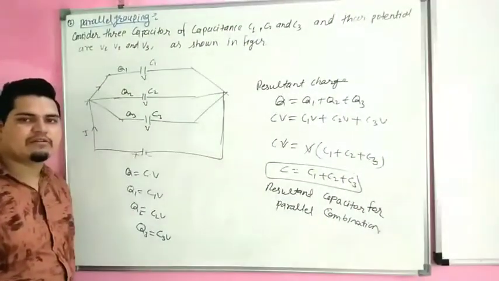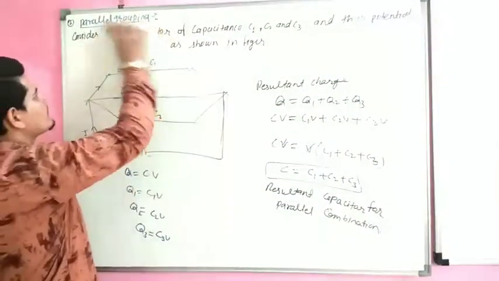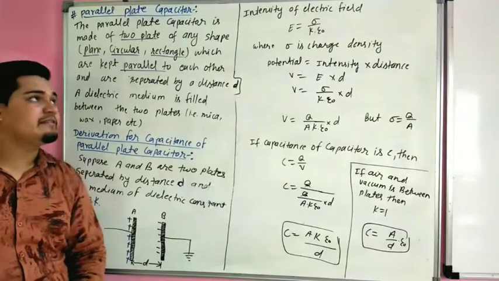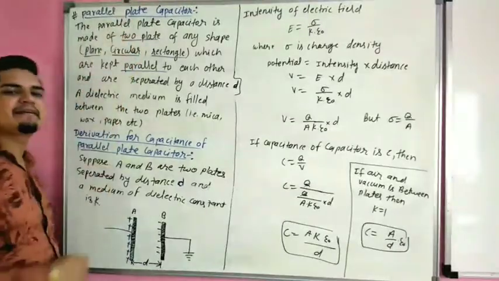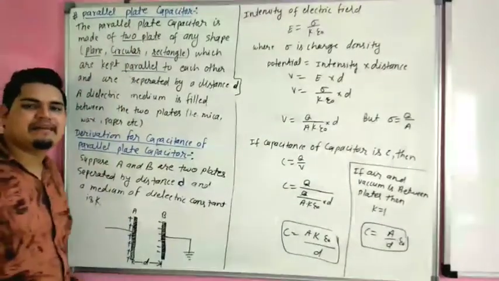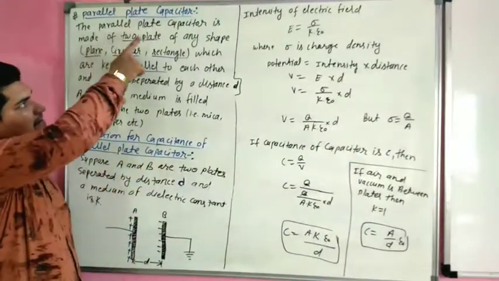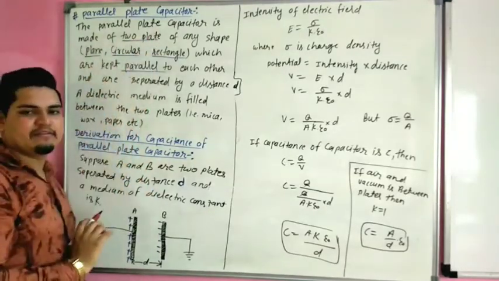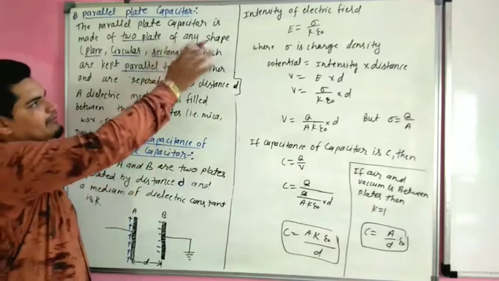So we will start our next topic. Now our next topic is parallel plate capacitor. So what is parallel plate capacitor? The parallel plate capacitor is made up of two plates. It is made up of two plates of any shape.